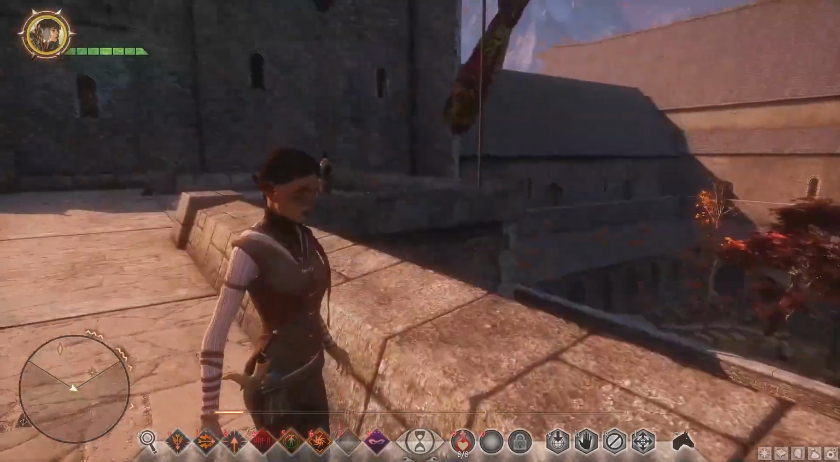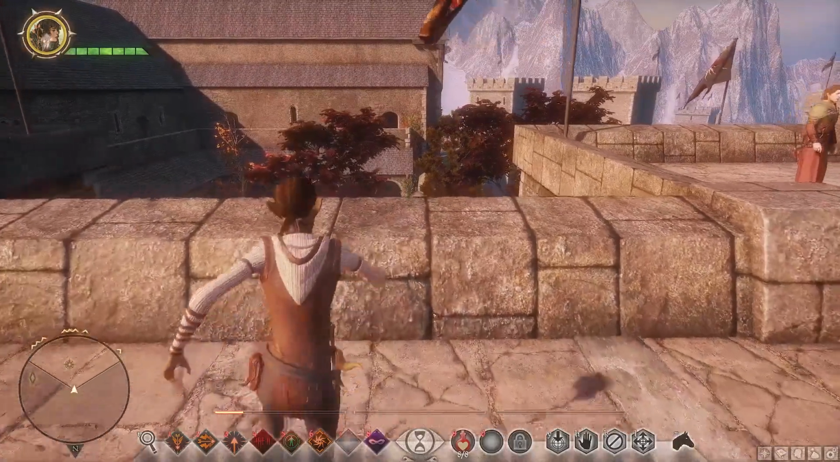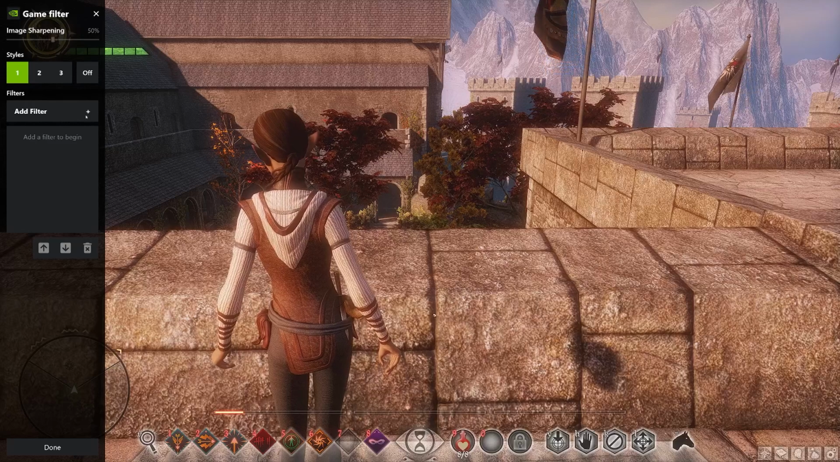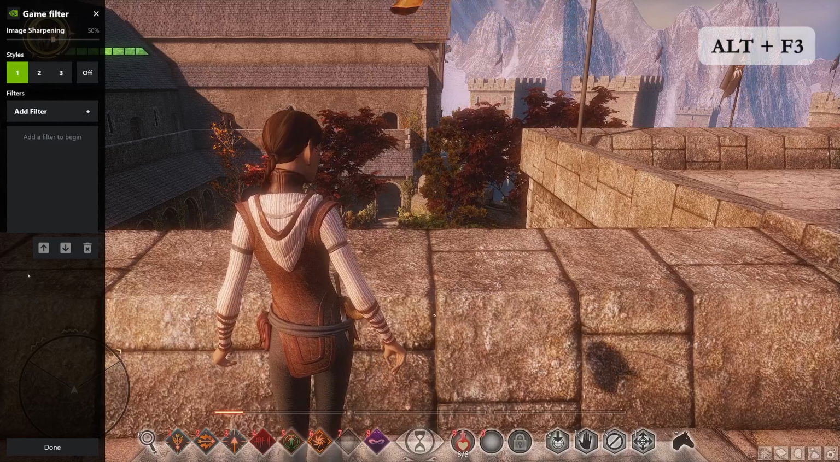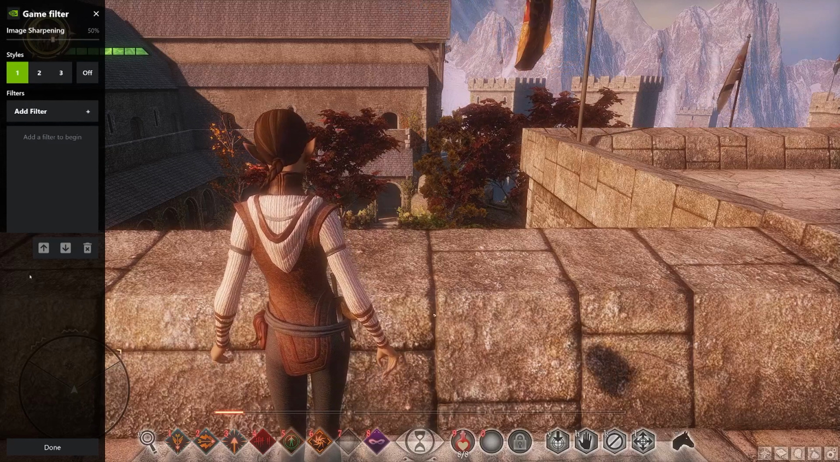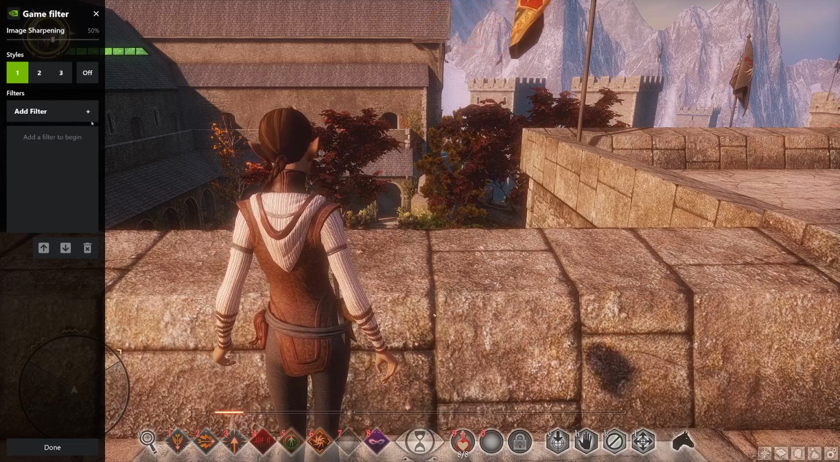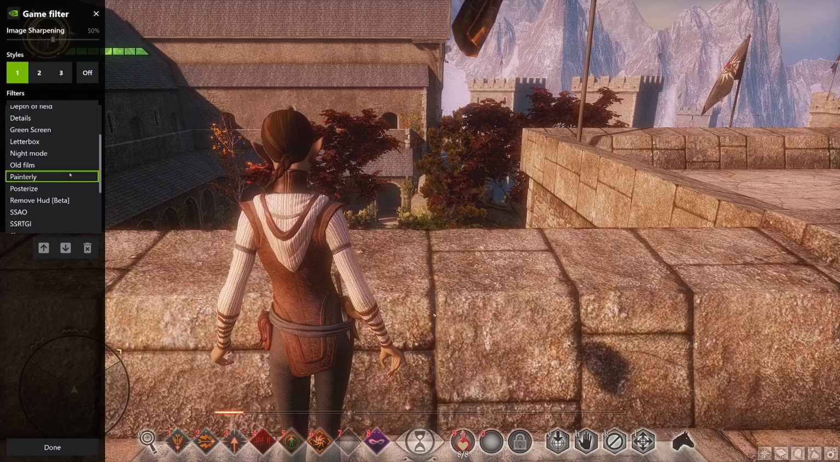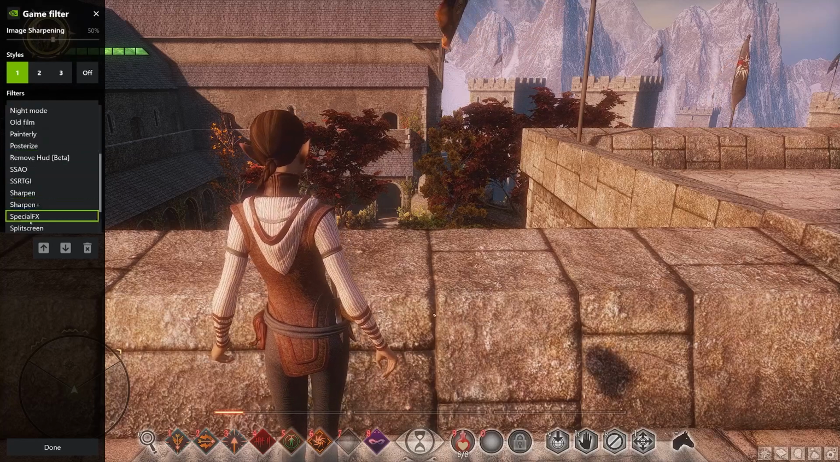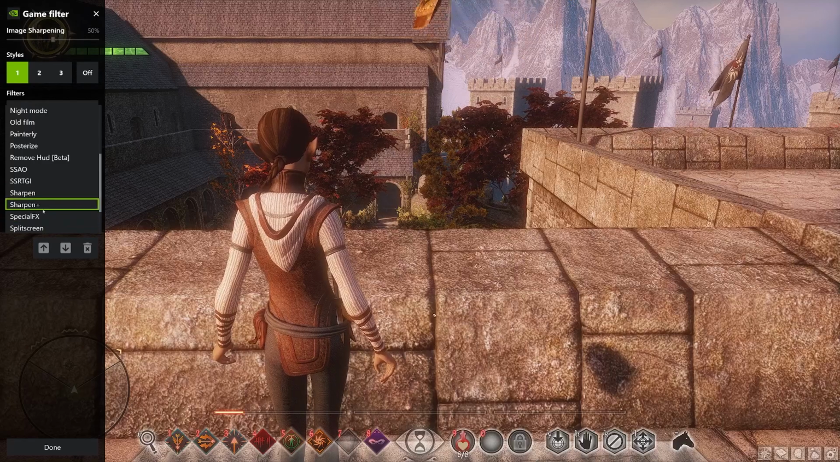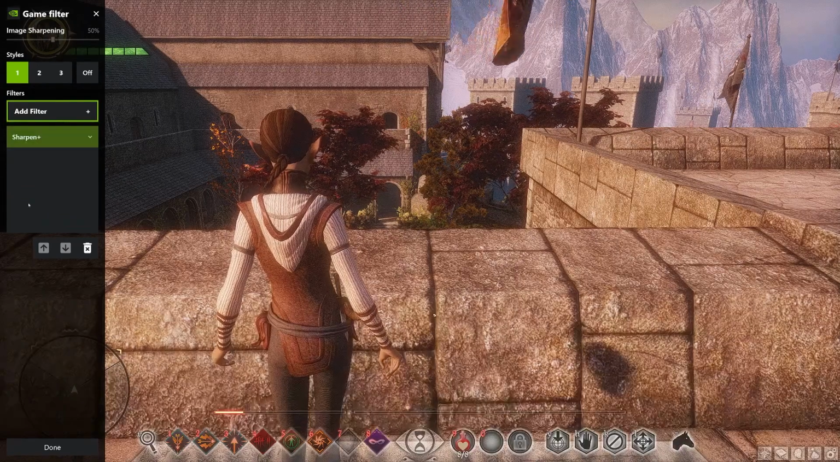And then I also have an NVIDIA graphics card. So accompanied with that, with the Alt keybind and F3, you could activate a game filter, which you could use on top of the Reshade. I don't think I need it for this one, but for The Witcher 3, if I add the sharpen, it just adds more detail.